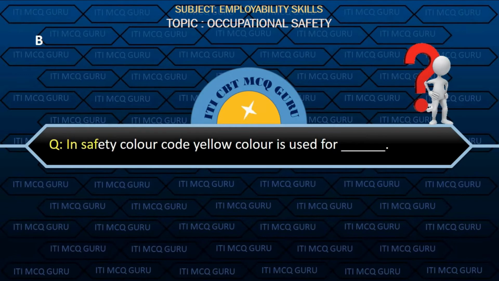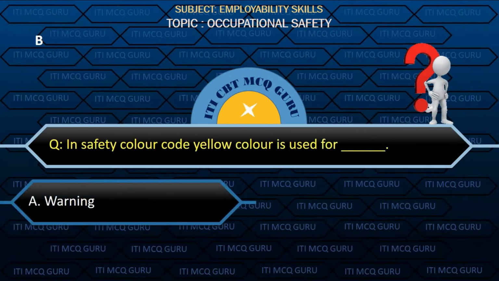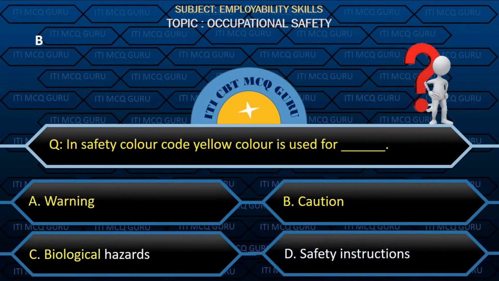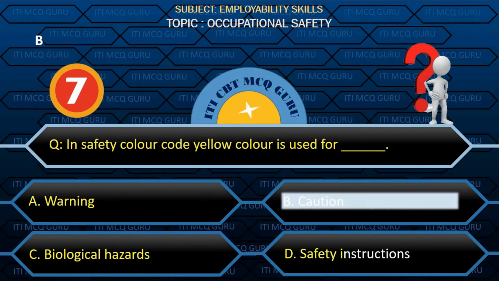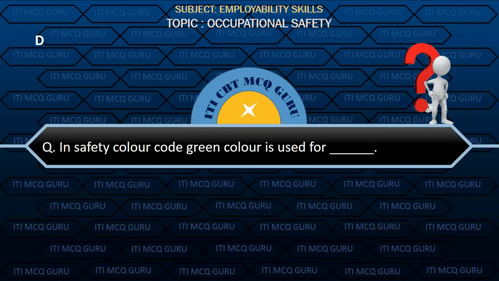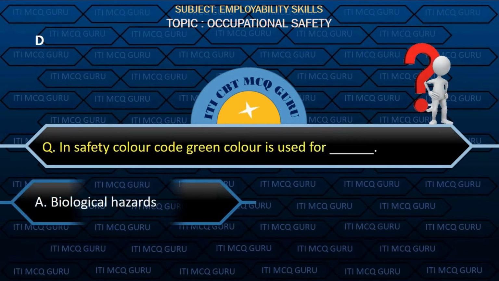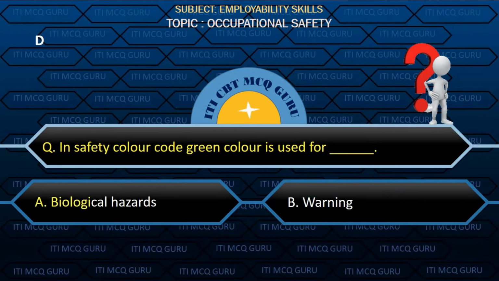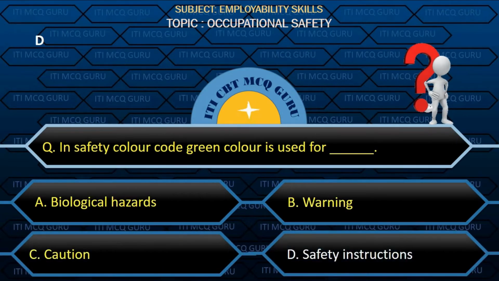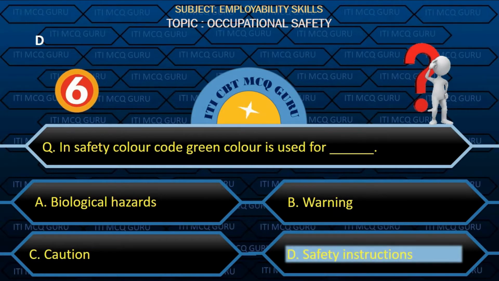In safety color code, yellow color is used for option B, caution. In safety color code, green color is used for option D, safety instructions.